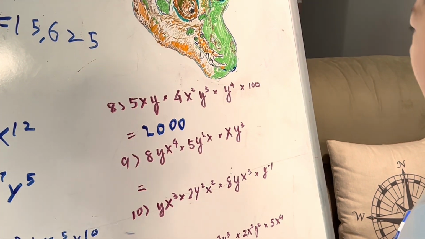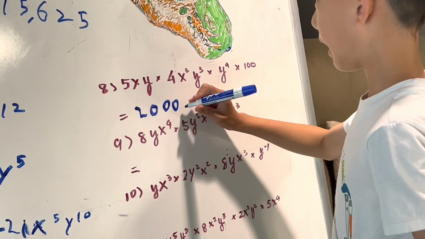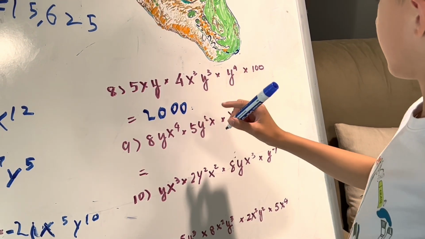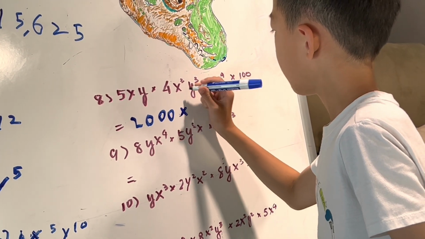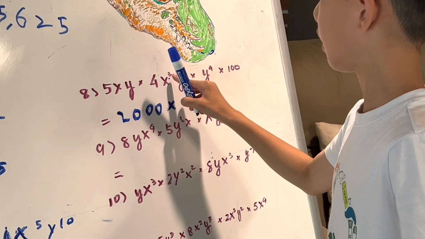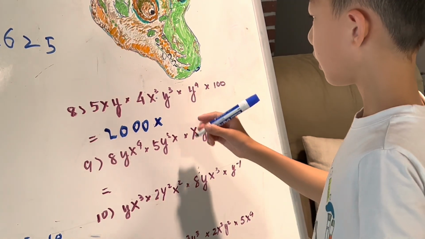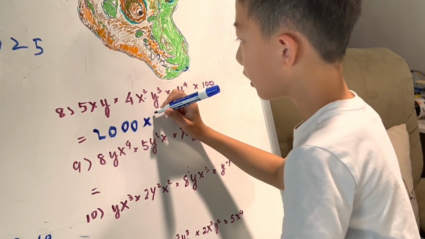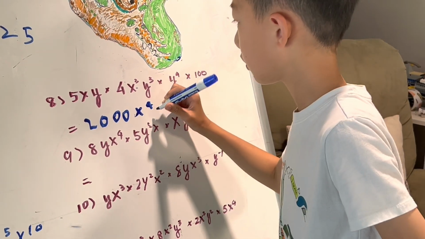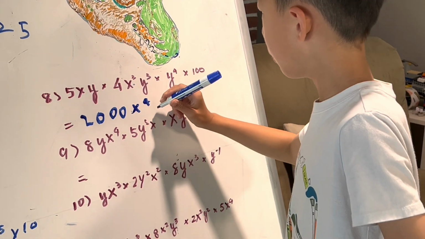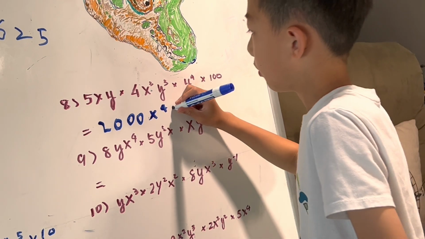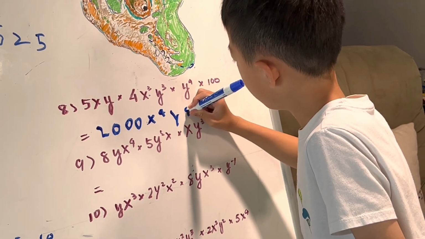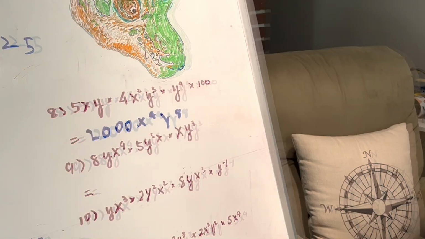Now I'm going to try x. So x, I think that's 3, x to the power of 4, y to the power of 7, y to the power of 8. 2,000.